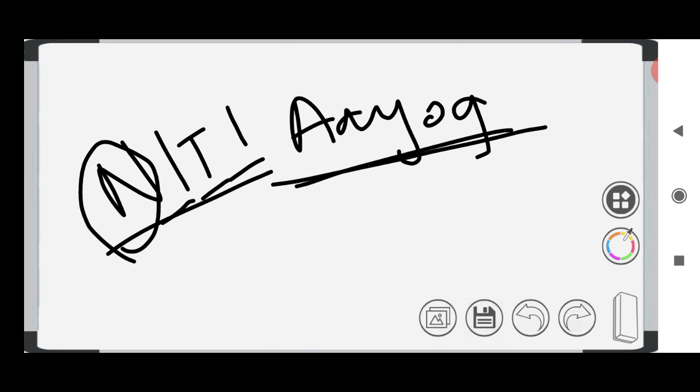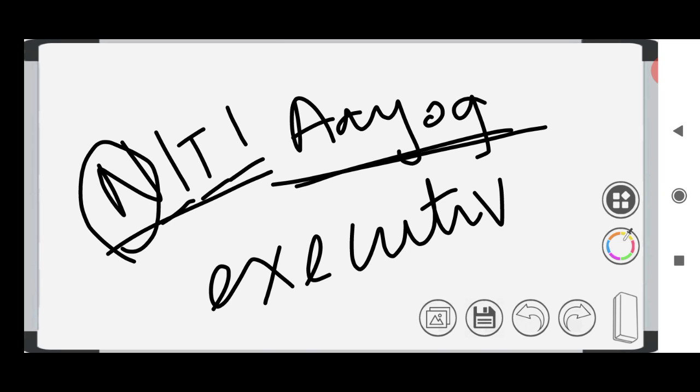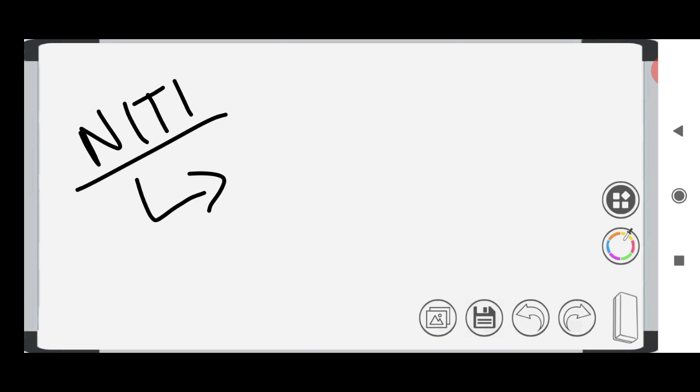Niti Aayog is created. It is an executive body. Earlier we have seen the National Commission is also an executive body. Niti Aayog is the one which allocates the resources directly. So, example for Niti Aayog.